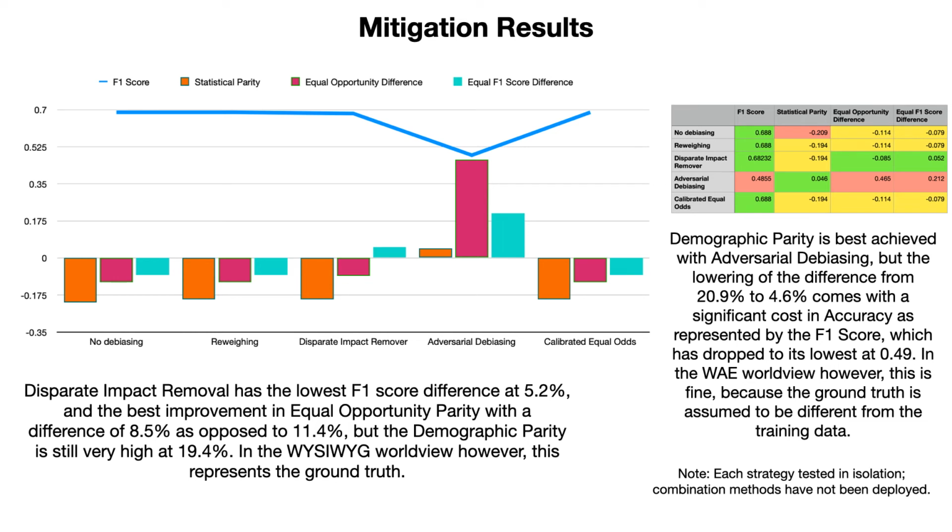Now, if you look at our other metrics, disparate impact removal has the lowest F1 score difference at 5.2% and the best improvement in equal opportunity parity with a difference of 8.5% as opposed to 11.4%. But the demographic parity is still really high at 19.4%. In the WYSIWYG worldview, however, this represents the ground truth. Now, this was tremendously unsatisfying because I still don't have an answer. Do we have a problem? Do we not? Is there a resolution?